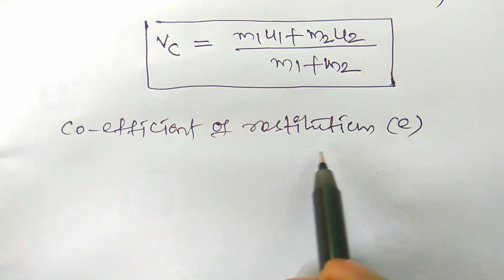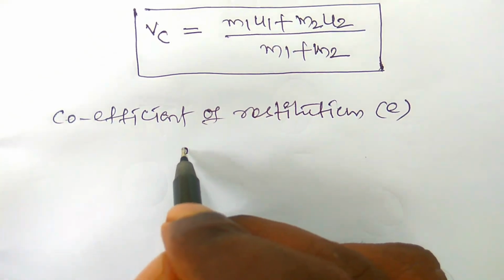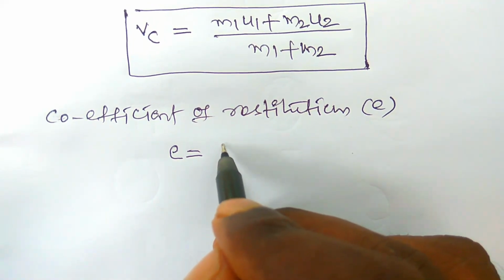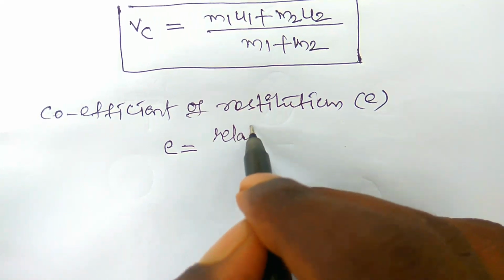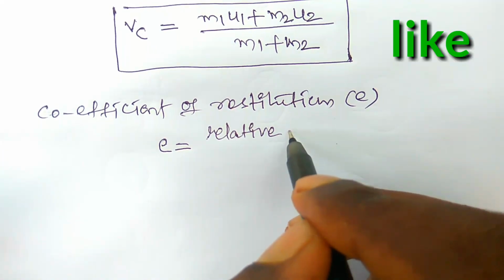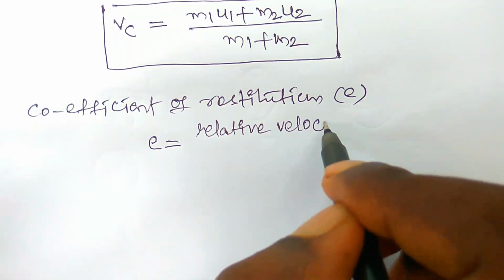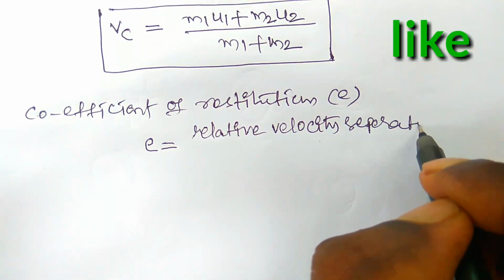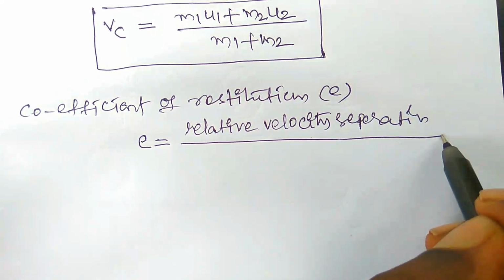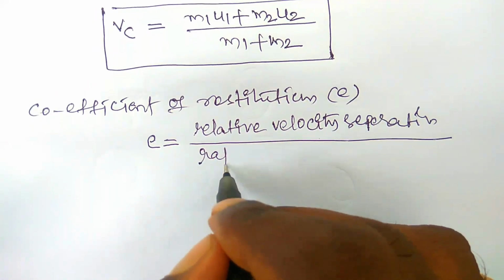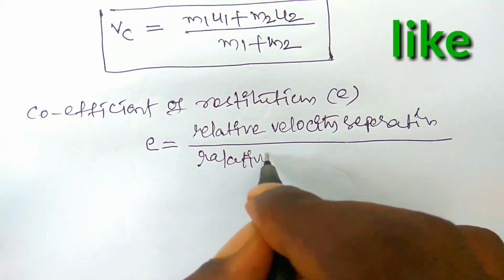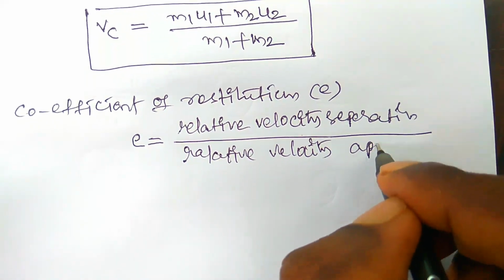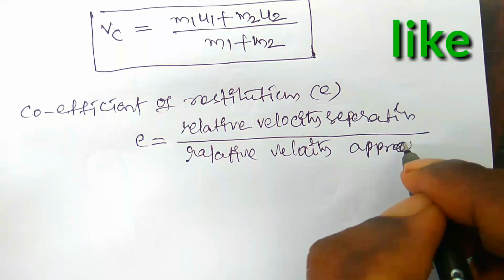Let us write the coefficient of restitution. The coefficient of restitution is the ratio of the relative velocity of separation to the relative velocity of approach.